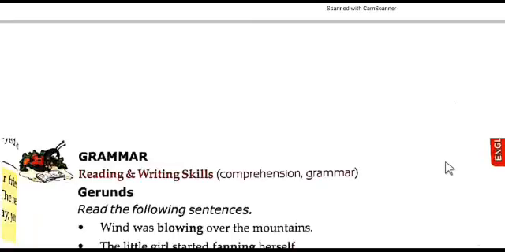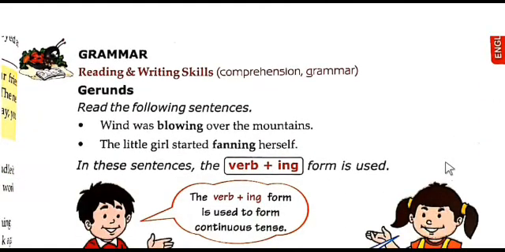Okay. Now let us go to the next main part, that is grammar. So dear students, go to the next page, that is the grammar part. The topic is gerunds. What is the topic? Gerunds. Dear students, do you know what a gerund is? A gerund is the ing form of a verb that functions the same as a noun.